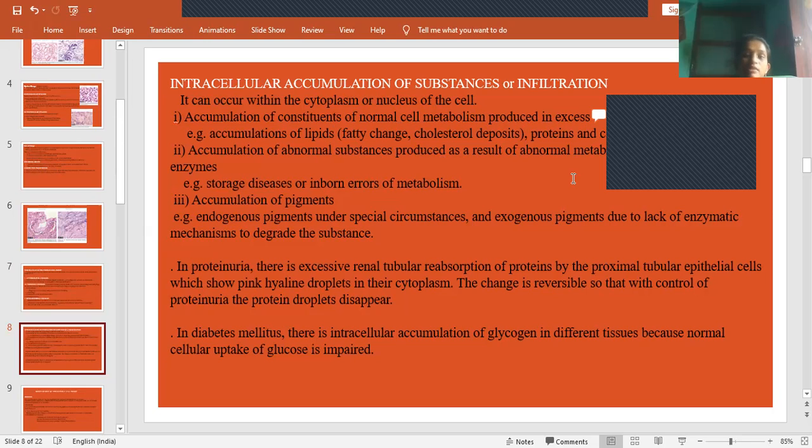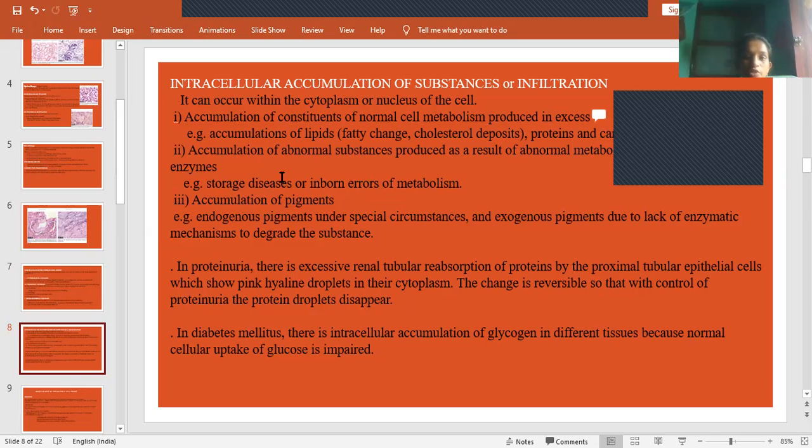So in the first heading, we will see accumulation of constituents of normal cell metabolism which are produced in excess. That means normally in the metabolic process, some substances will be released, so that gets accumulated more. When the metabolic products are produced more, they'll get accumulated. Example: accumulation of lipids causes fatty changes, and cholesterol deposits, proteins and carbohydrates. When these are metabolized in a large amount, they get accumulated.